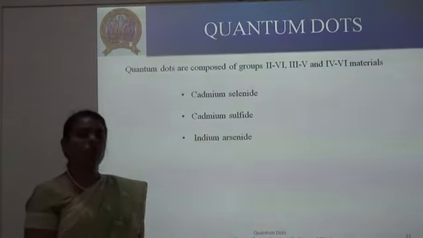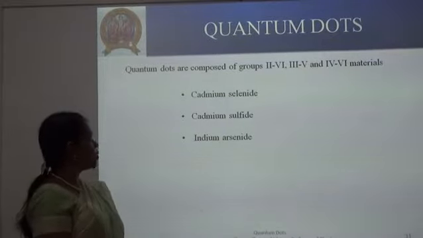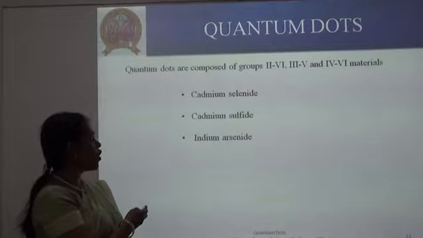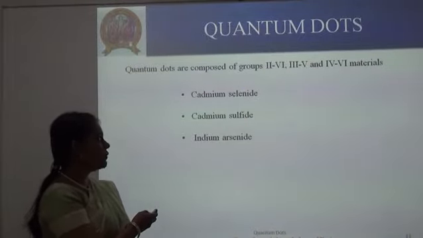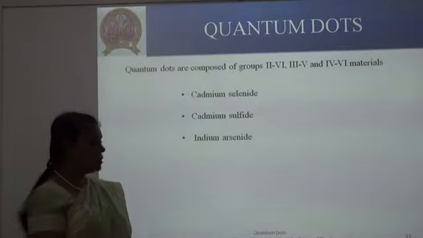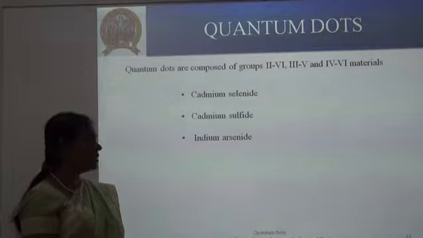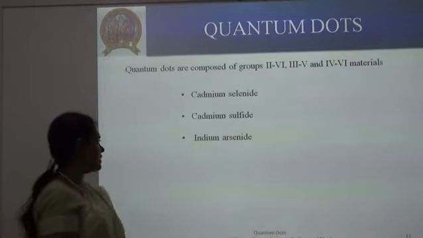Then we should know which materials we can use to prepare these quantum dots. Quantum dots are composed of group 2-6, 3-5 and 4-6 materials, and a few examples are cadmium selenide, cadmium sulfide and indium arsenide.